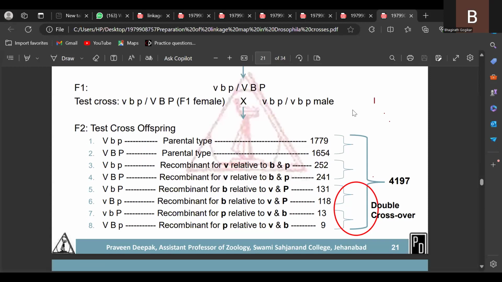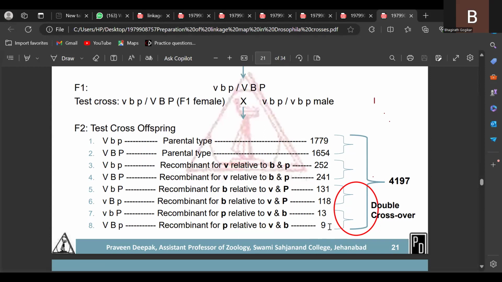The progeny value with the higher number indicates the parental type. Here, among the total progeny of 4197, which are the highest numbers? 1779 and 1654, so these are parental types. The ones with lesser numbers, 252 and 241, are one combination; 131 and 118 are another combination; and 13 and 9 is a very small number.